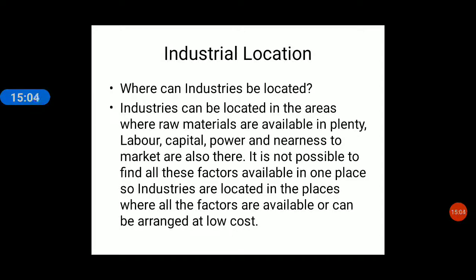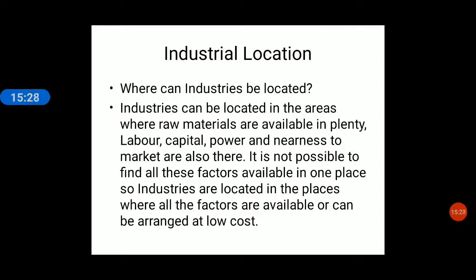But is it possible that all these things, what are all these things I told? Good climatic conditions, good water supply, electricity, raw materials, cheap labor, research and development, banking facilities, can they all be available at one place? No. So, where can industries be located?